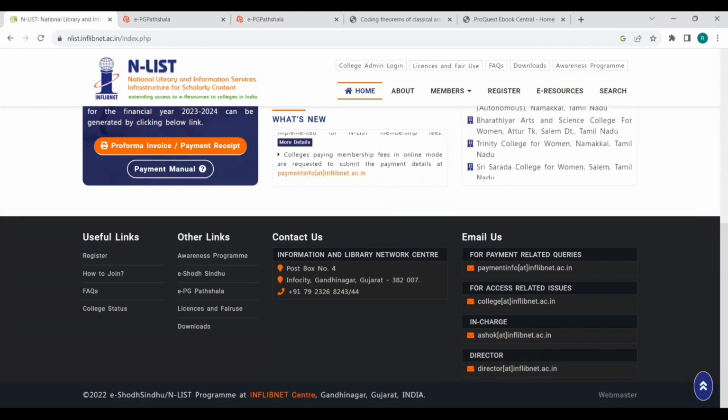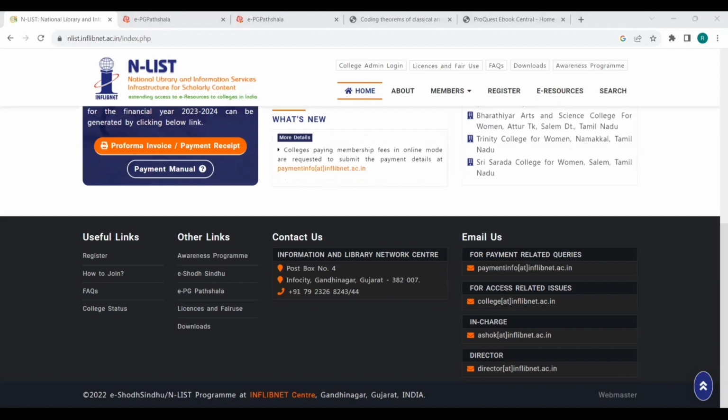So, is it mandatory to register? Yes. Kindly get the username and password. Our college, Dwarakdas Govardhan Das Vaishnav College, is an active member in the NList portal. If any of our college faculty, research scholars, or students are interested in using these valuable resources, kindly send an email to library@dgvaishnavcollege.edu.in along with the required details as I have told before.